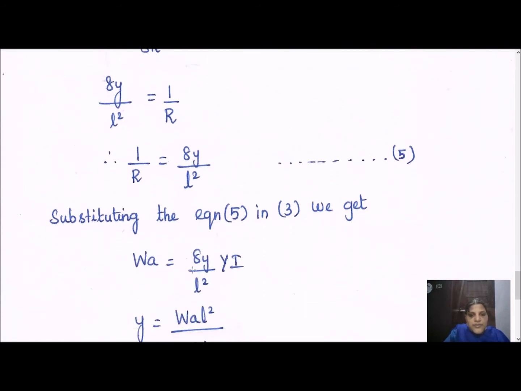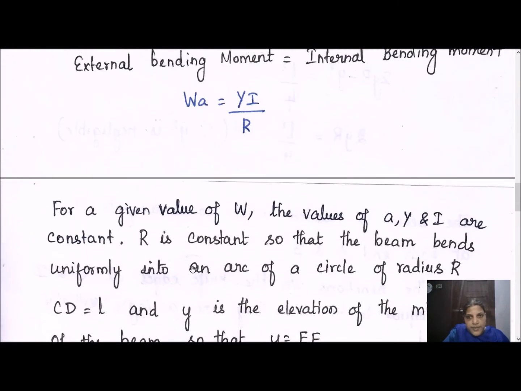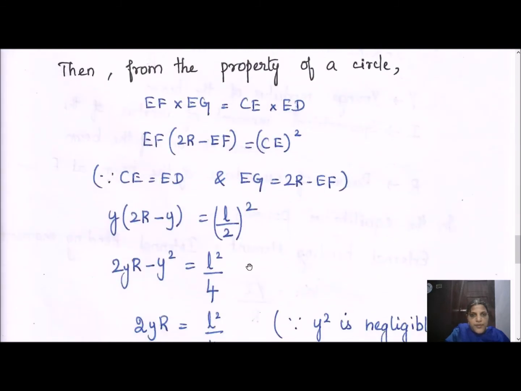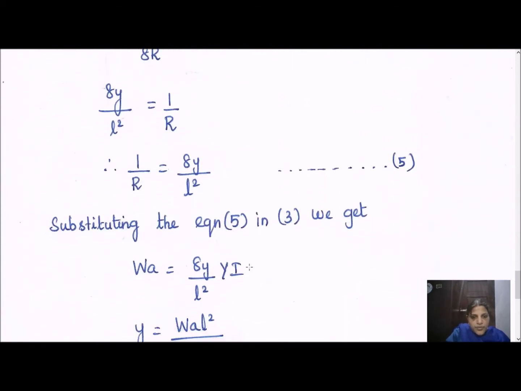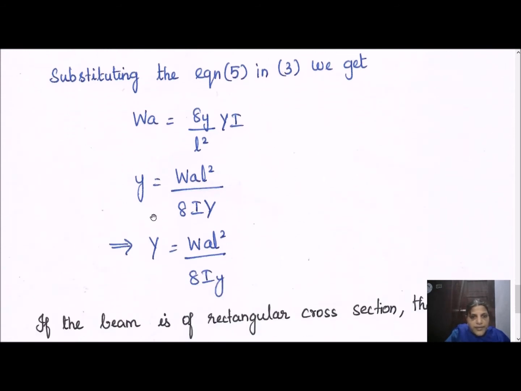When we substitute this value in the balanced form of our equation, that is the third equation, instead of 1 by r we substitute 8y by L square. So from this we can easily calculate the elevation, and when the elevation is calculated, we have Young's modulus. When we rearrange this expression, we have W a L square by 8 I y. W is equal to M into G. This I varies for different dimensions.